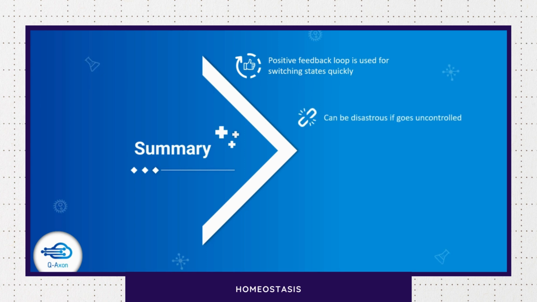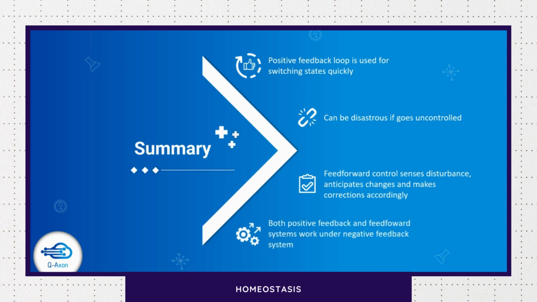Then it can be disastrous if it goes uncontrolled, because it is viciously increasing the value of the variable. Feed-forward control, on the other hand, senses the disturbance, anticipates changes and makes corrections accordingly, and both positive feedback and feed-forward systems work under a negative feedback system to know that the variable is in the desired state.